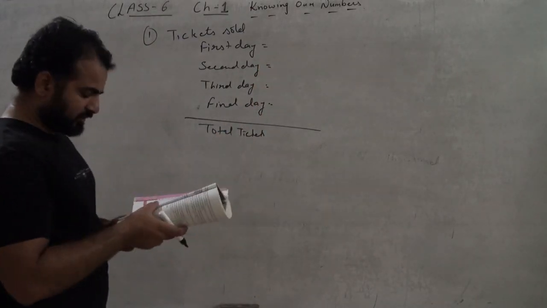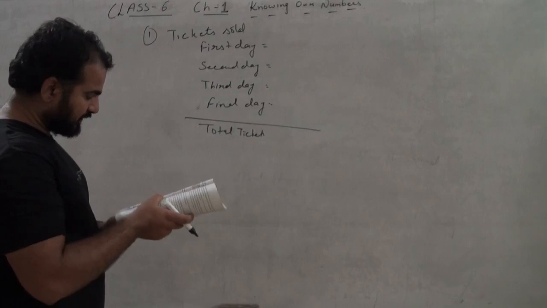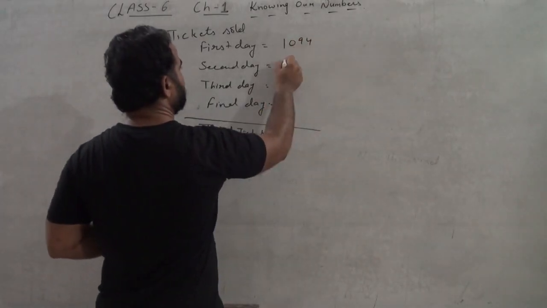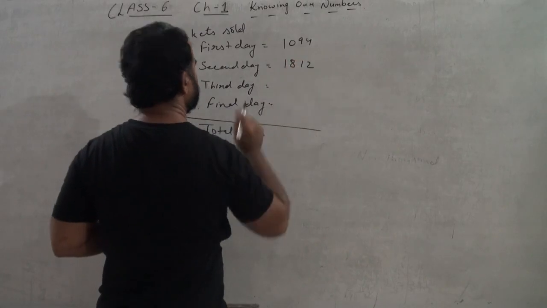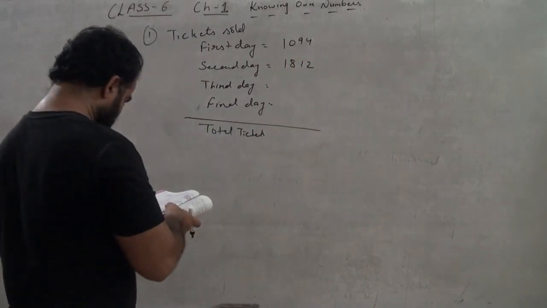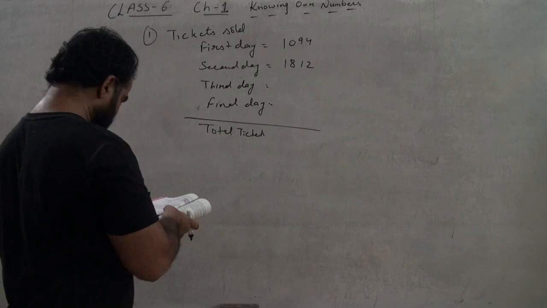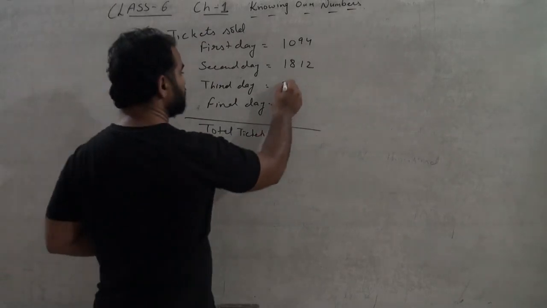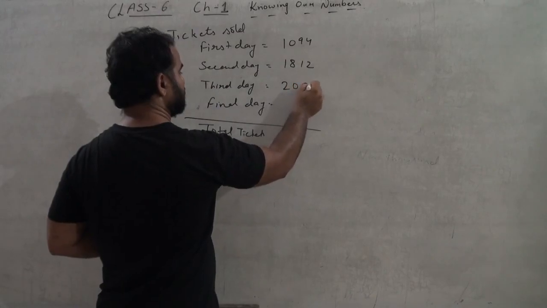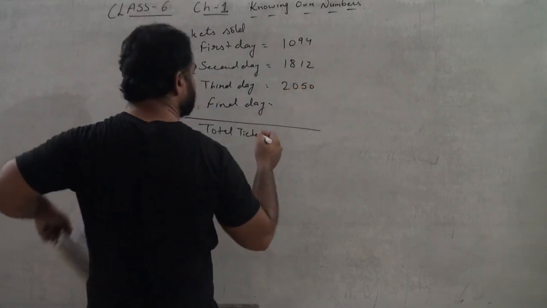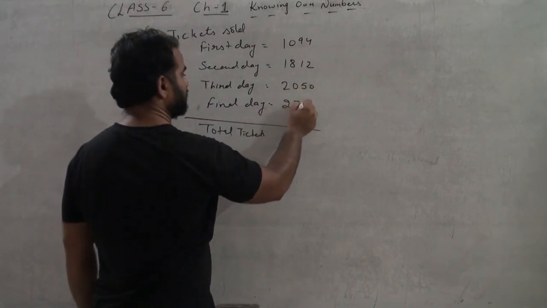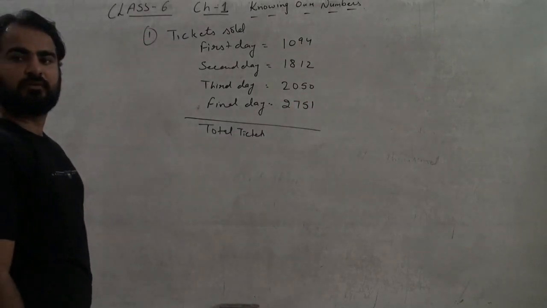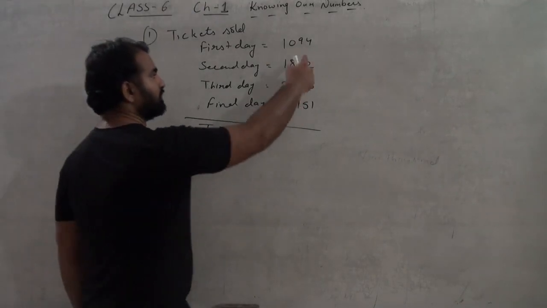So on first day number of tickets were 1094, 1812, 2050 and 2751. So what we have to do is we have to find total number of tickets. So we will add all of them.